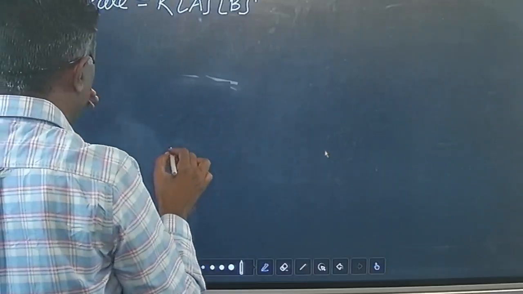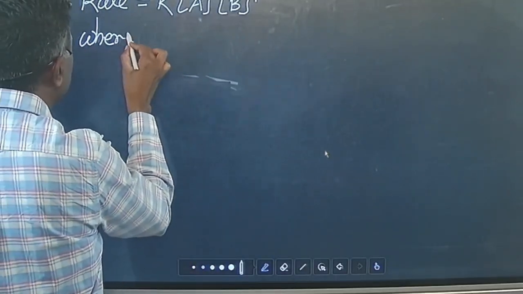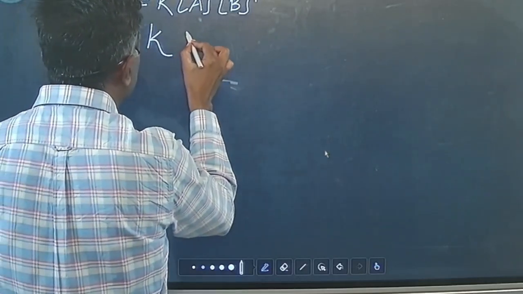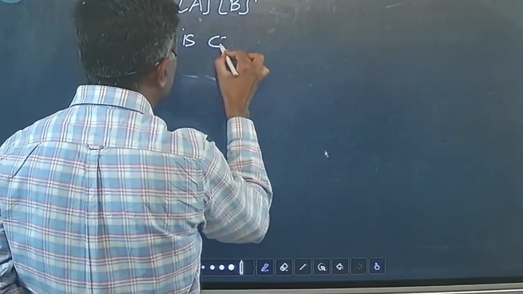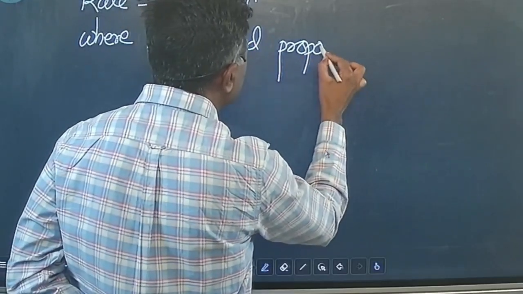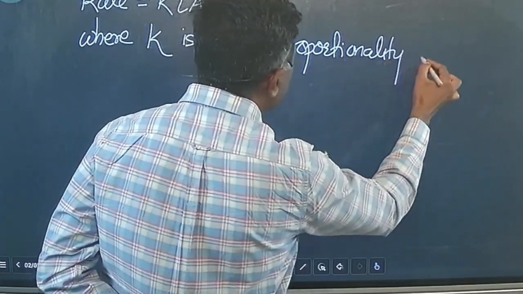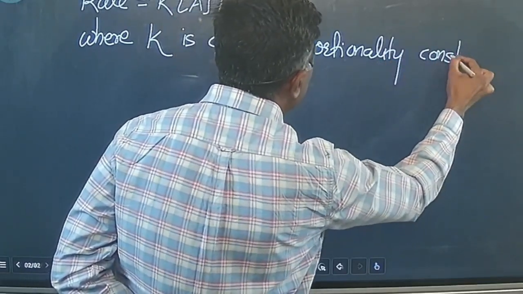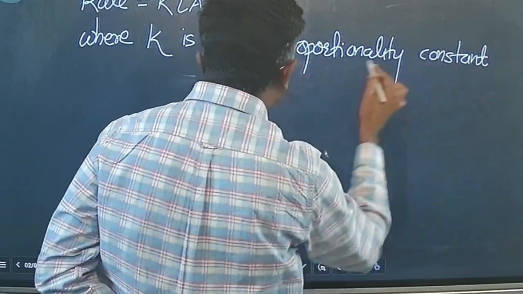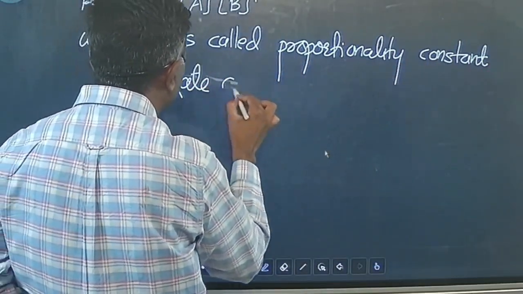Now this k is called the proportionality constant, or it is also called the rate constant.